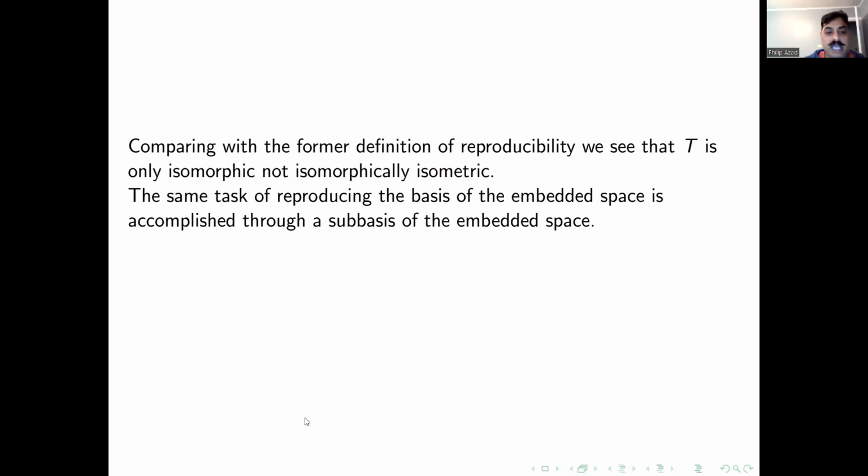Something else that should be said: we are able to reproduce the basis of the embedded space through a subsequence of the basis of the embedded space. So the basis is equivalent to the subsequence, and the image of the subsequence is equivalent to the block basis.